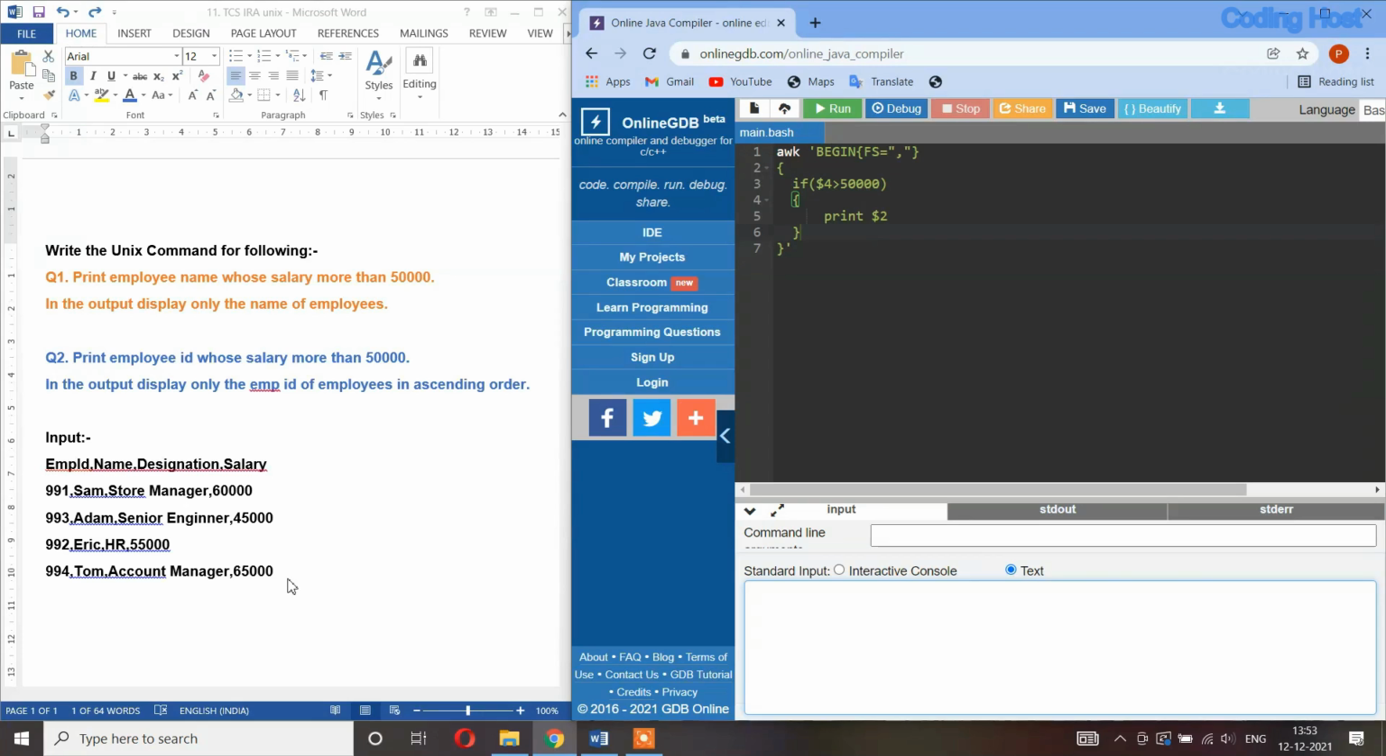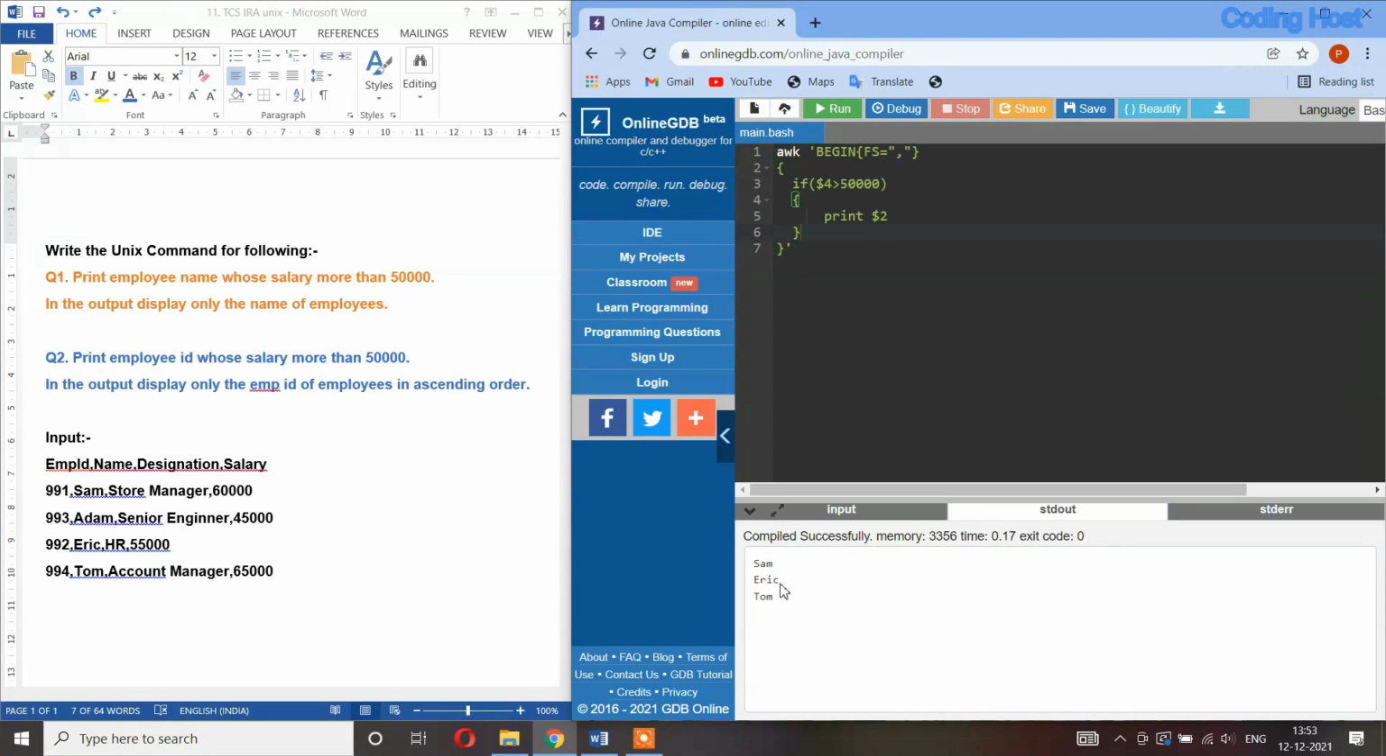I am entering the input first, and let's run the program. You can see that in the output we are getting Sam, Eric and Tom. These employees have a salary of more than 50,000. So this program is working fine.